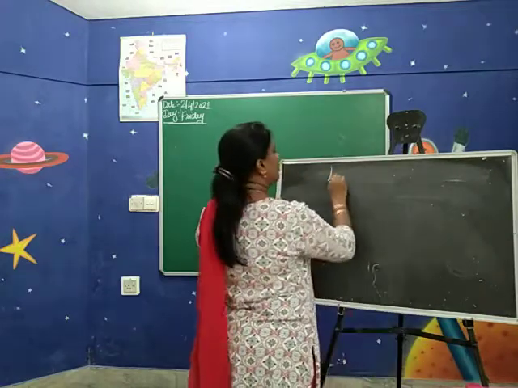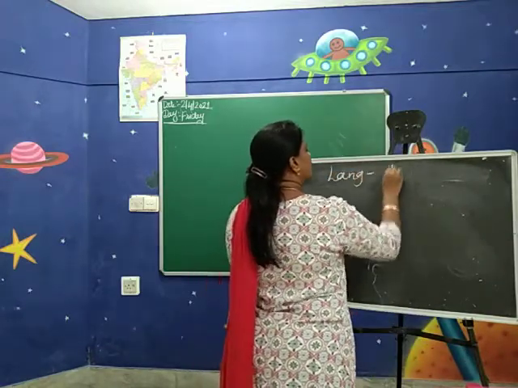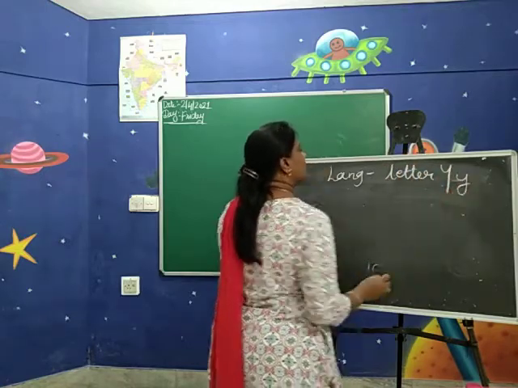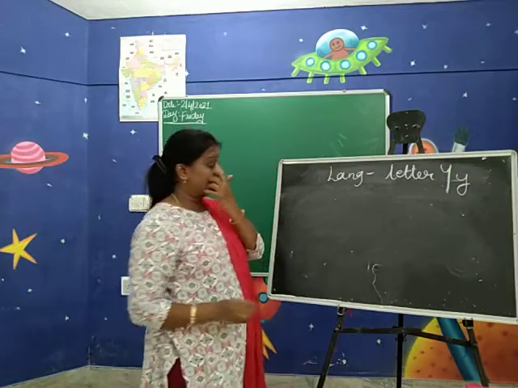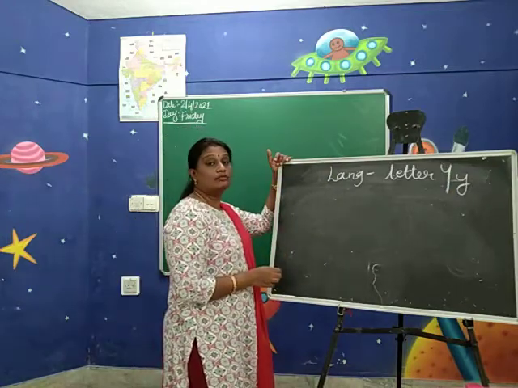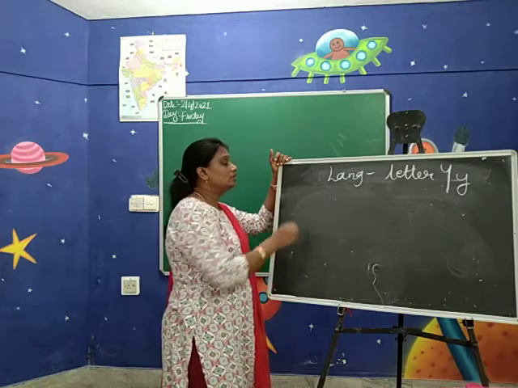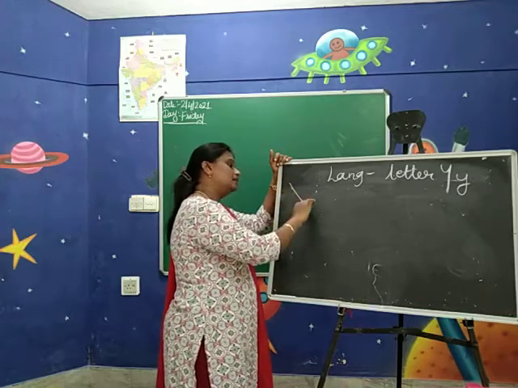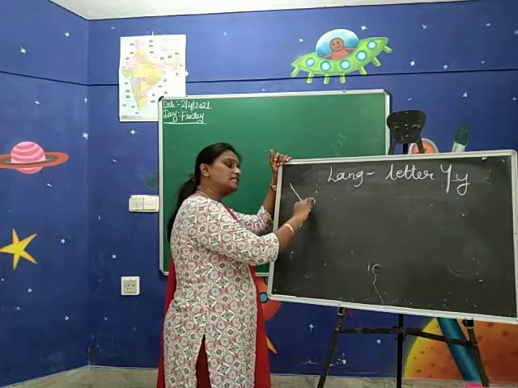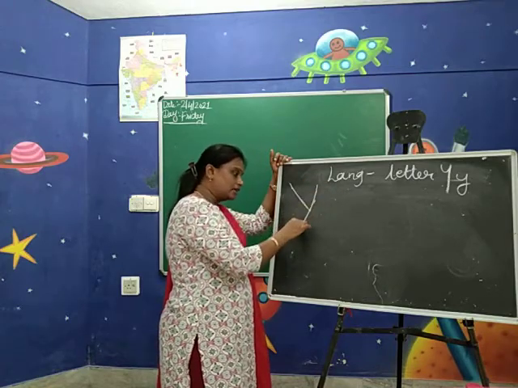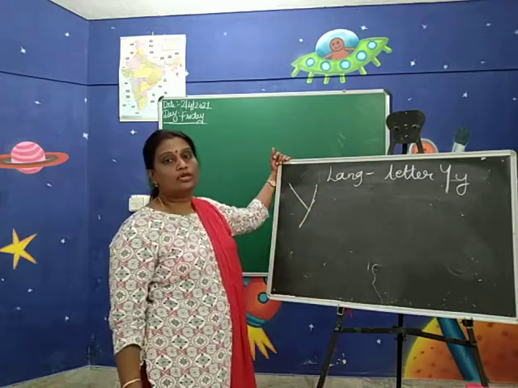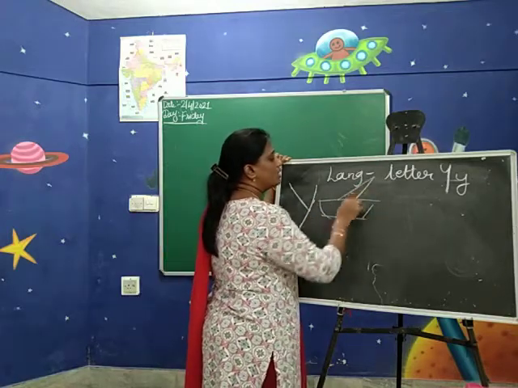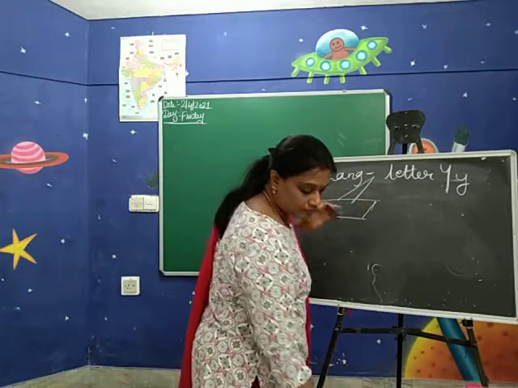In the language, we are going to learn the letter Y. In the last class we have revised the big letter Y and small letter y. Can you tell me what is Y sound? Y for yacht. Y sound yuh. How do you trace the Y letter? One slant line down on the left side, one slant line down on the right side makes a Y letter. Y for yacht.